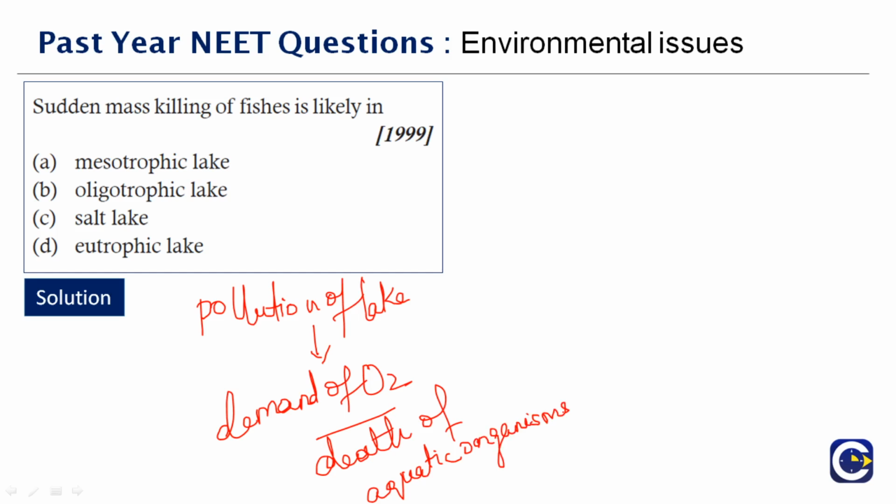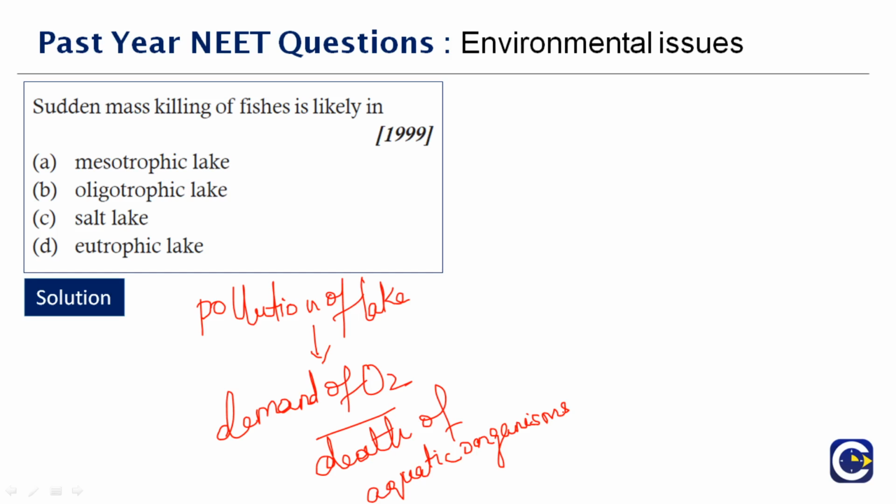See, when the pollutant released into the lake is more, the microorganisms use up all the dissolved oxygen for the decomposition process, and no dissolved oxygen is left for the rest of the organisms that are surviving under the lake. So this is the main idea here. So sudden mass killing of fishes is likely in a eutrophic lake, that is eutrophication.